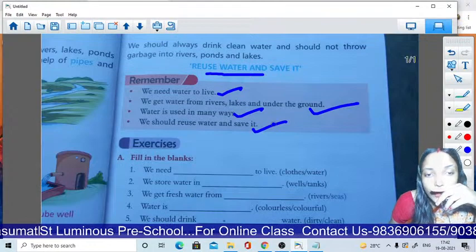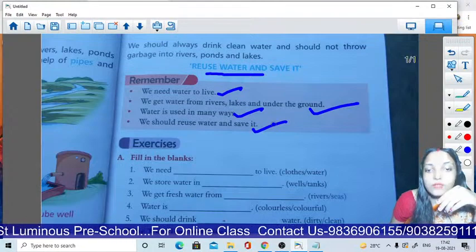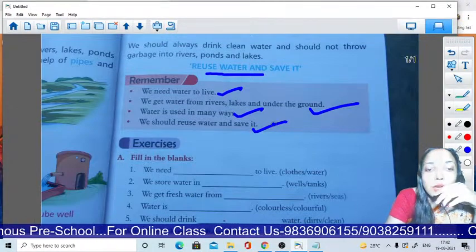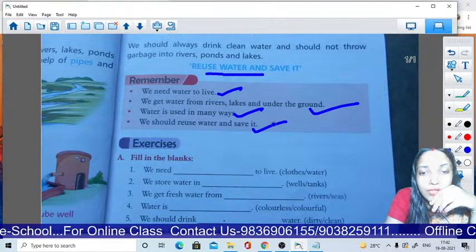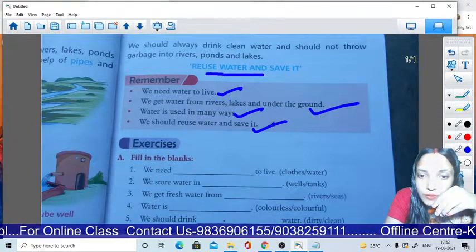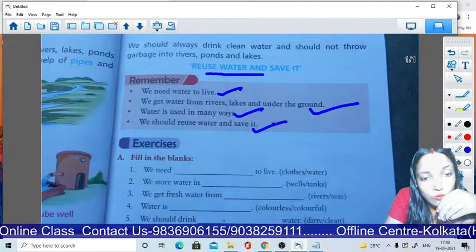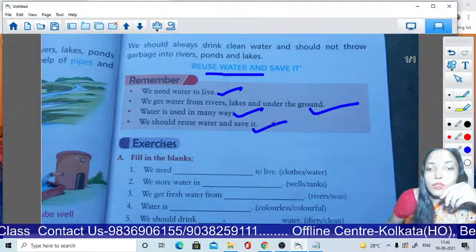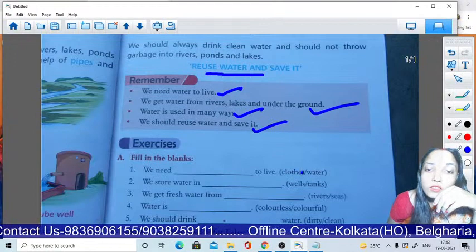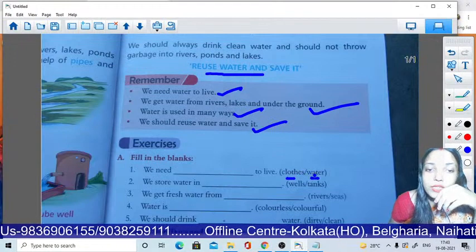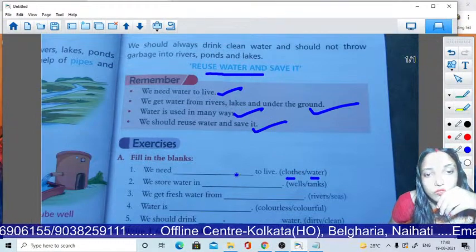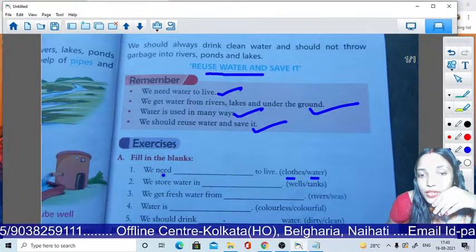Now students, look here. Fill in the blanks. Some sentences are given below but incomplete. You all have to complete it with me. Number 1, we need to live. What will be the answer? Clothes or water? What can I write here? Do you know? We need water.